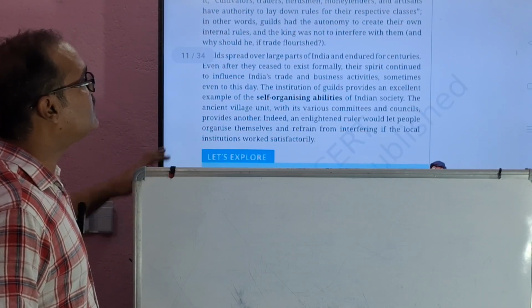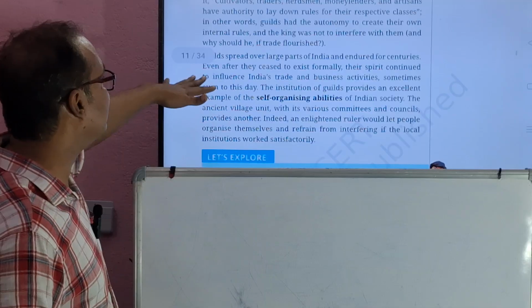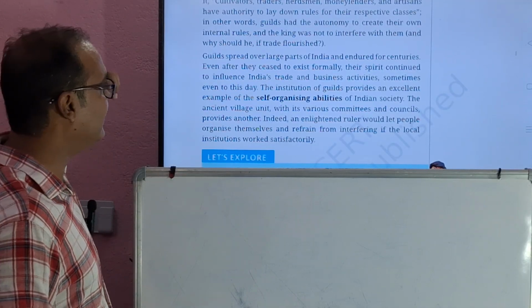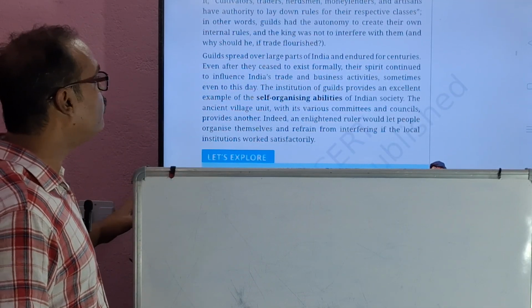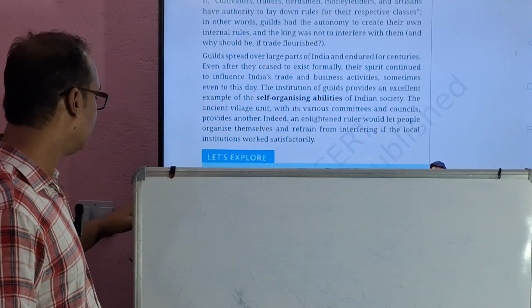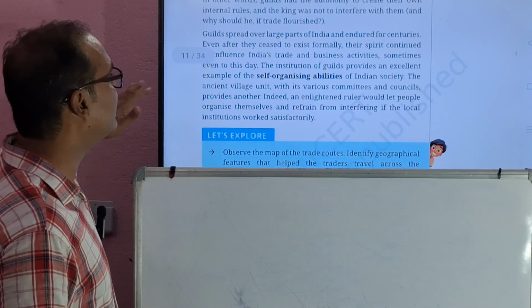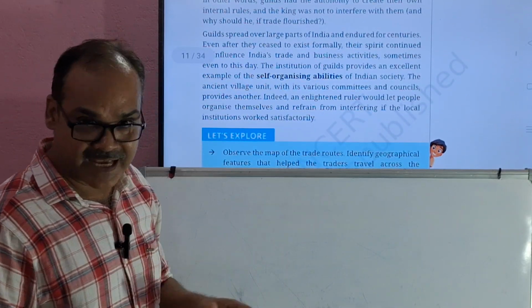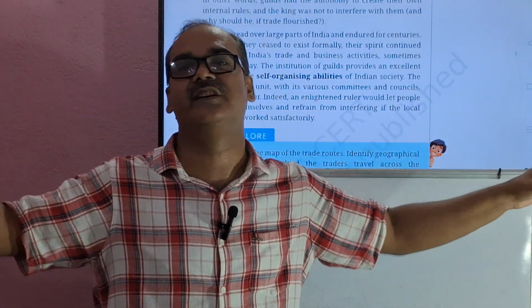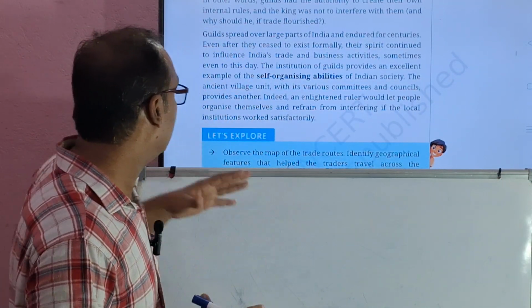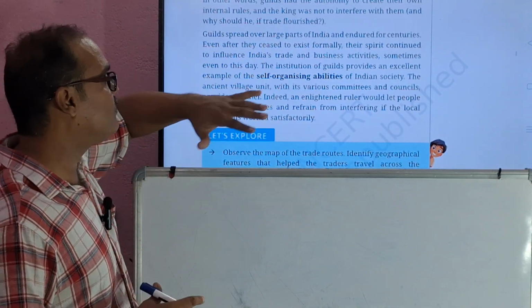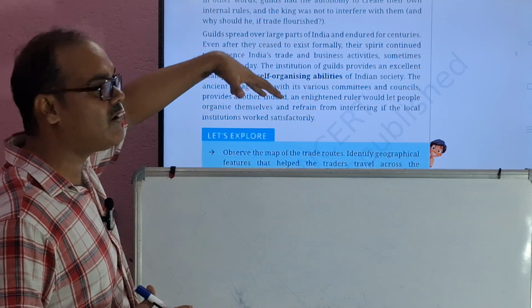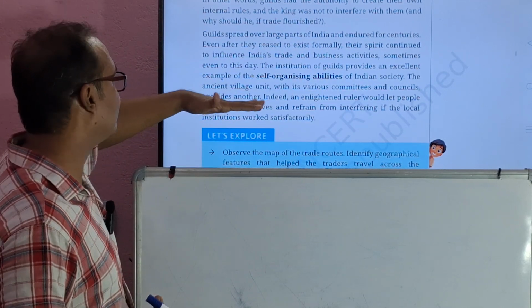So let's see here. Guilds spread over large parts of India and endured for centuries. Even after they ceased to exist formally, their spirit continued to influence India's trade and business activities. And sometimes at present also there are different associations. The institution of guilds provides an excellent example of the self-organizing abilities of Indian society.